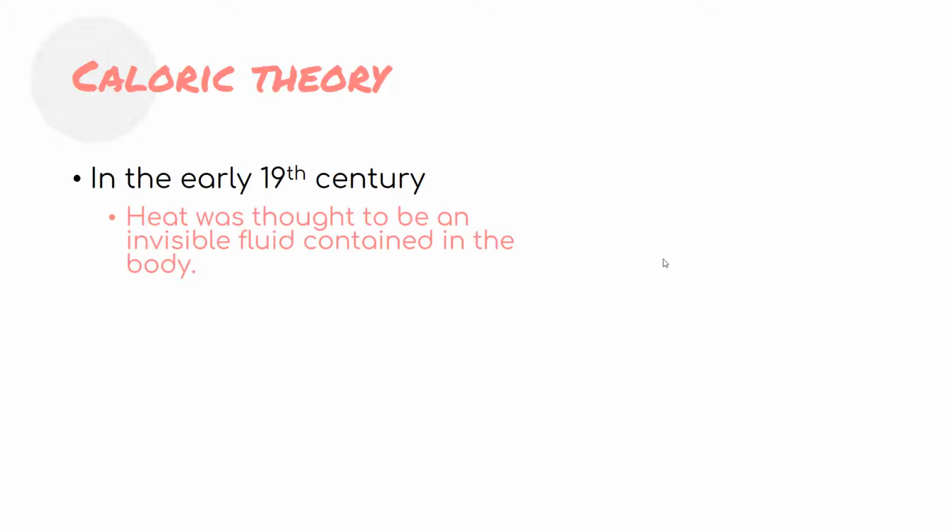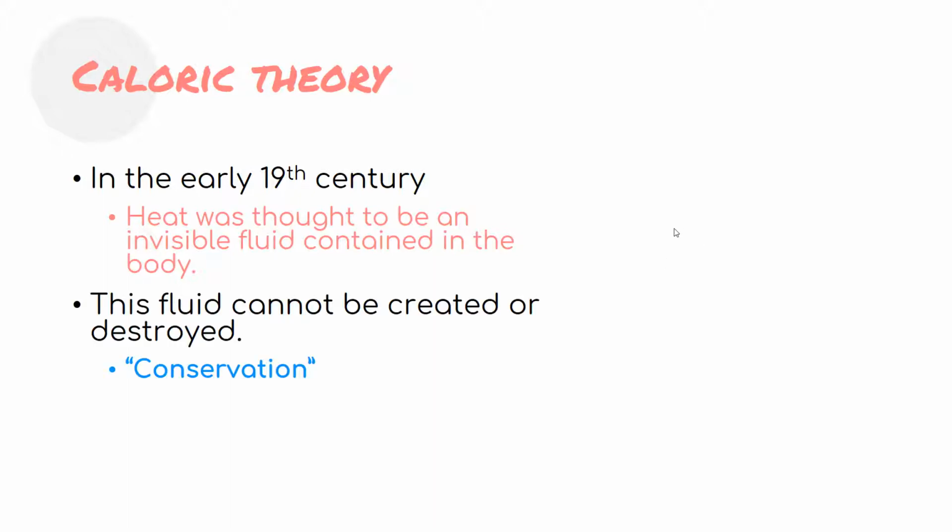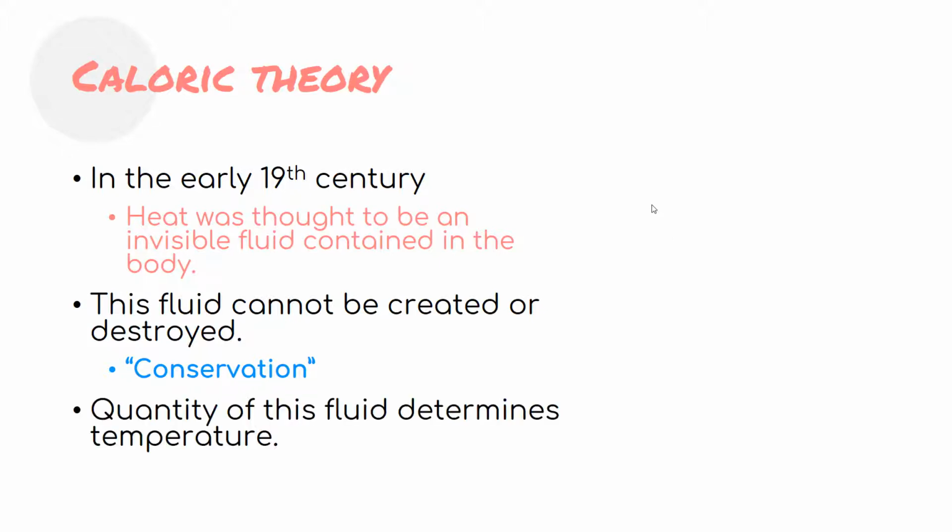During the early 19th century, heat was thought to be an invisible, odorless fluid contained in the body. This fluid cannot be created or destroyed. So the system contains this fluid, and this fluid has the properties of conservation. This is not energy, this is heat. And the quantity of this fluid determines the temperature. So when your body has a large quantity of this fluid, then high temperature, and vice versa.